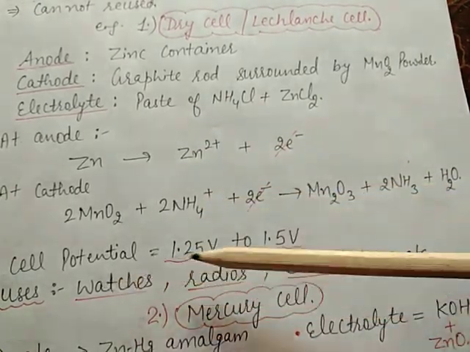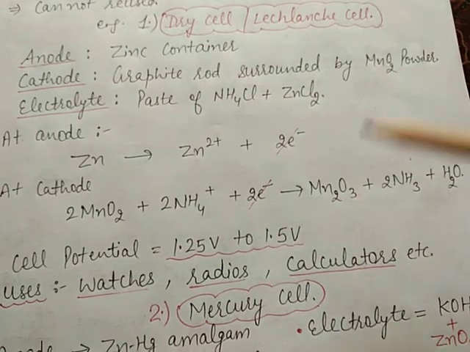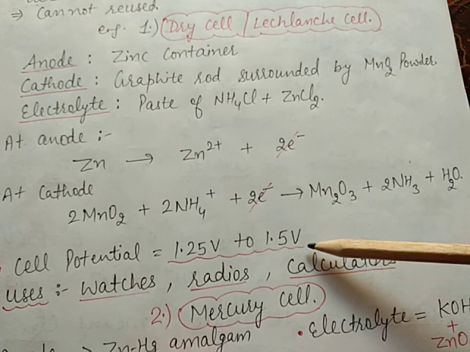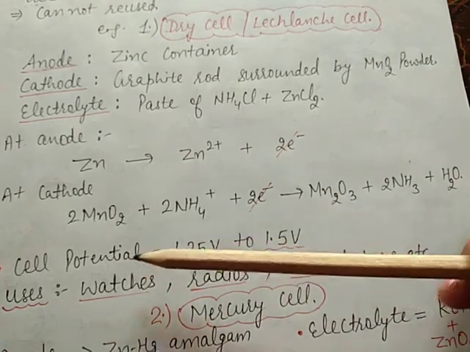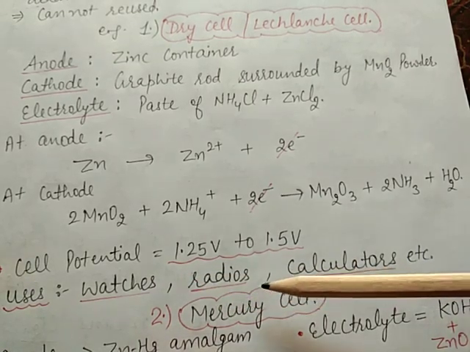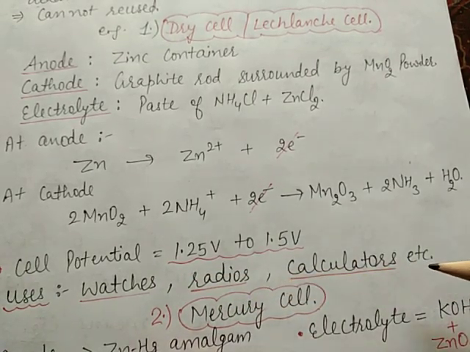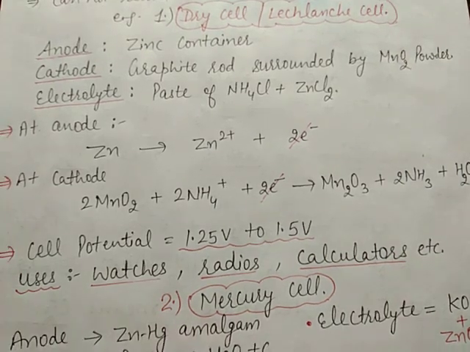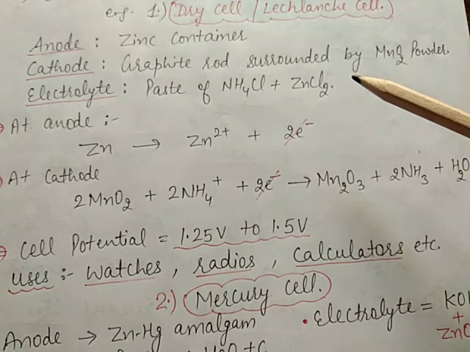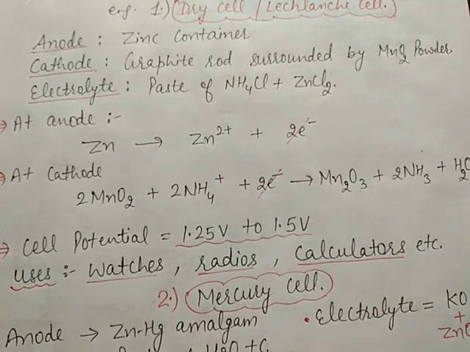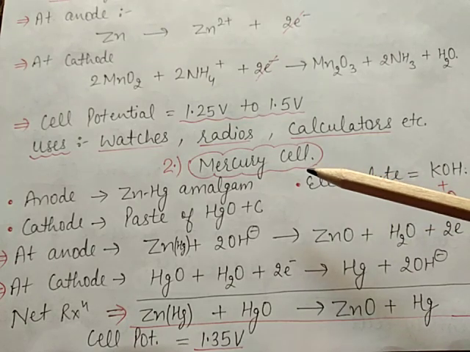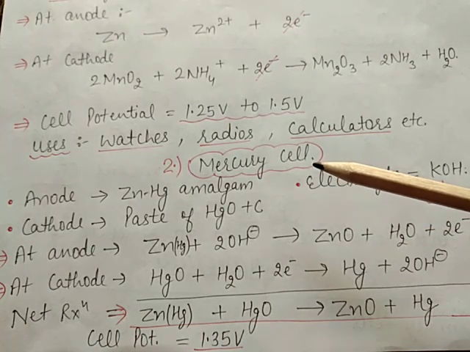The cell potential of the dry cell is 1.25 volt to 1.5 volt. And what are the uses of the dry cell? The dry cell is used in watches, radios, calculators, etc. So the dry cell is a primary cell which is not rechargeable. Now the next cell is the mercury cell. The mercury cell is also a primary cell.